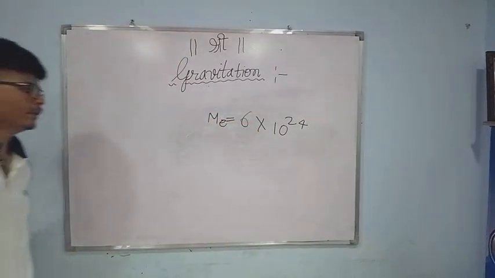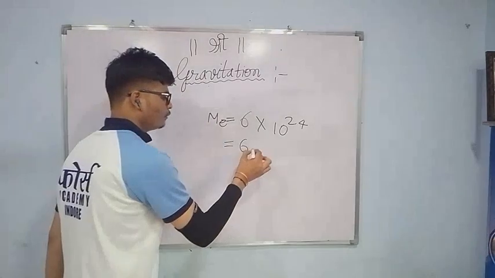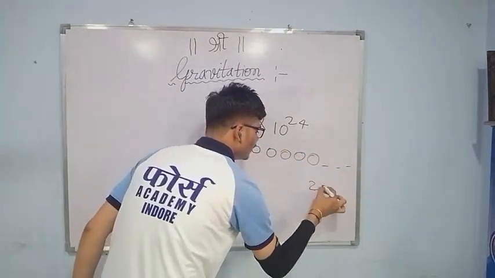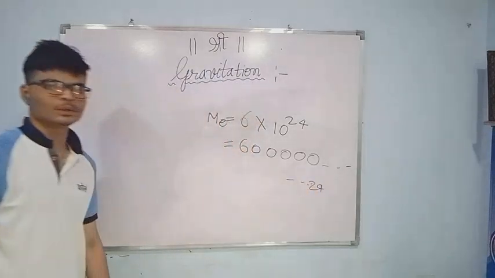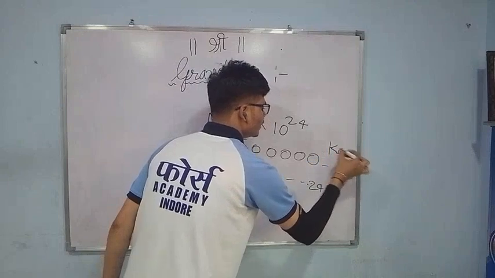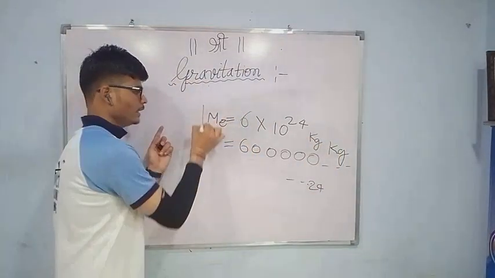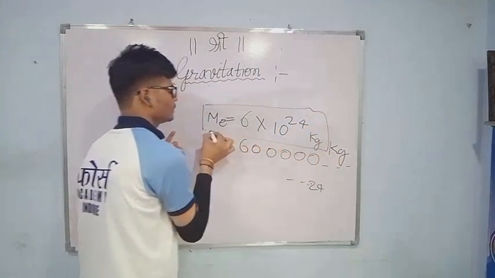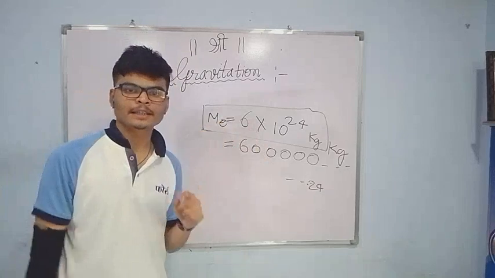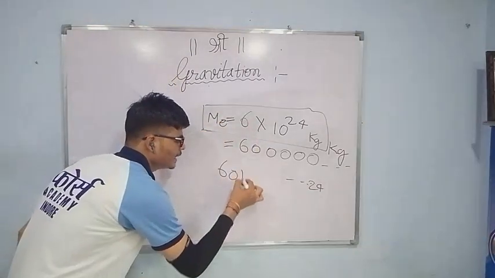How big is this value? Let me explain. Write 6 and after that put 24 zeros. Up to 24 zeros. How big is this number in kg? The mass of Earth is this much. In comparison, our mass is just like 60 kg.